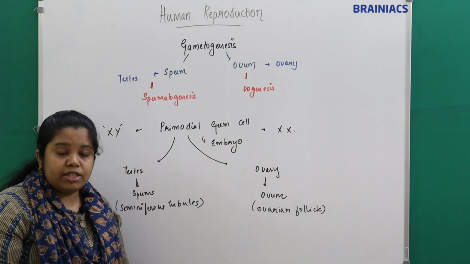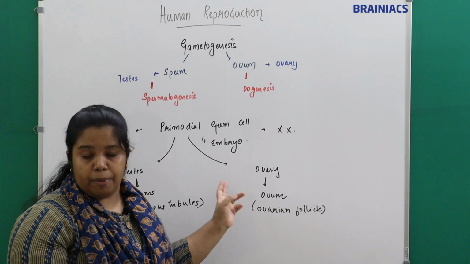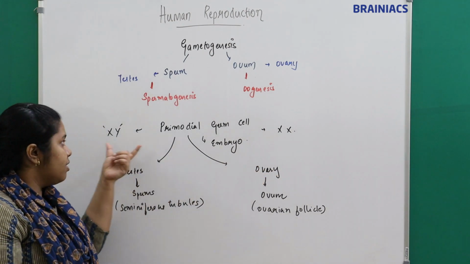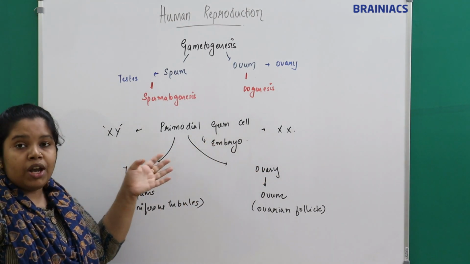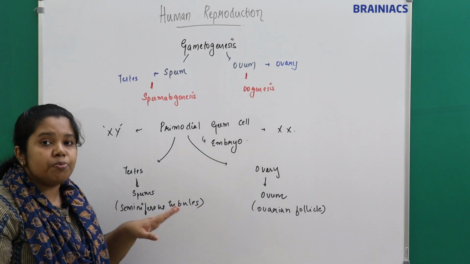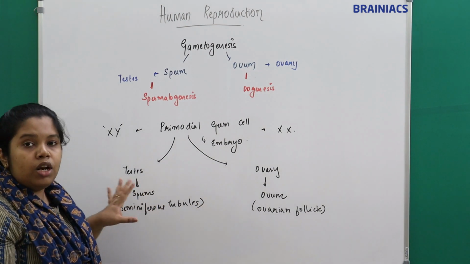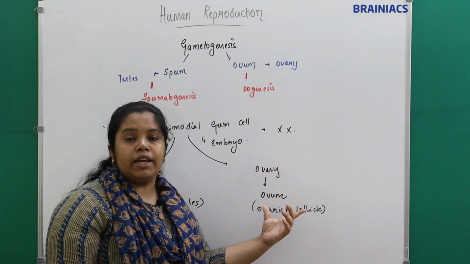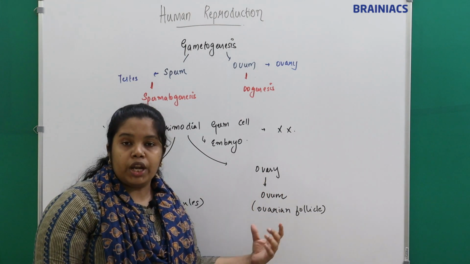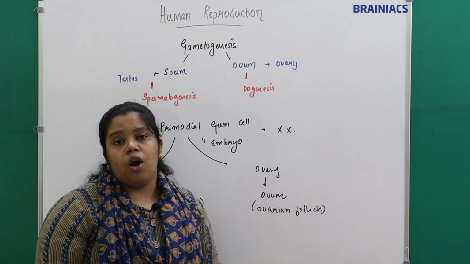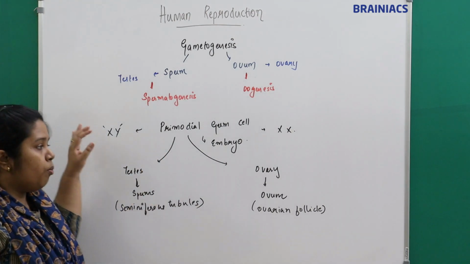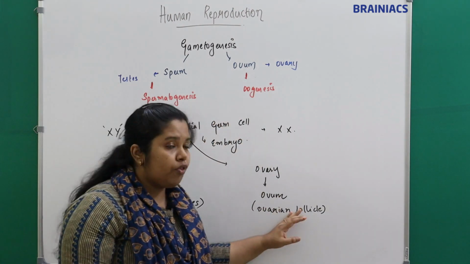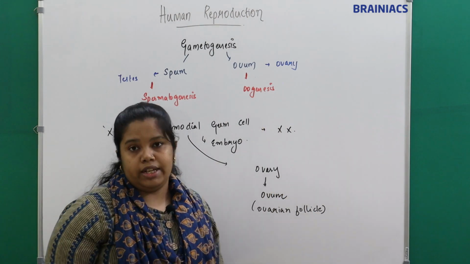So the primordial germ cell which is present at the embryonic stage, according to the sex of the baby, XX or XY chromosomes, will migrate to the respective gonads. If it is a male baby, it will migrate to the testis, into the seminiferous tubules, to give rise to sperms. If it is a female baby, it will migrate to the ovary, to the ovarian follicles, to give rise to the ovum. The formation of sperms in the testis is called spermatogenesis, and the formation of ovum in the ovary is called oogenesis.